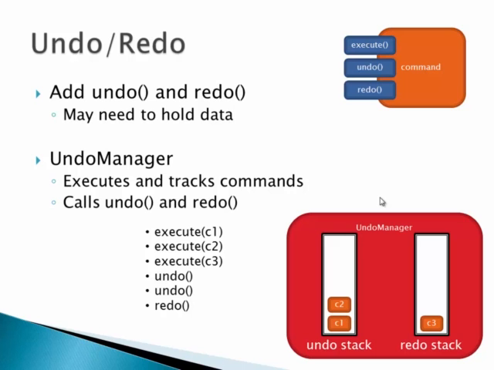Let's say I execute C4. Now my sequence of events is C1, C2, C4. What would happen if I left that C3 on the redo stack and said redo? It's changing the order of things that I've done, right? And when I did C1, C2, C3, my assumption when I did C3 is that I had already done C1 and C2 and nothing else.